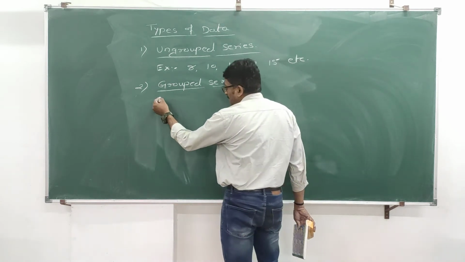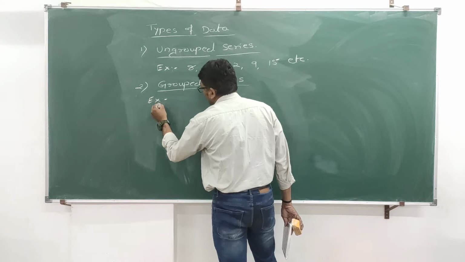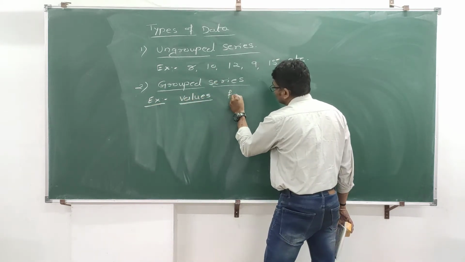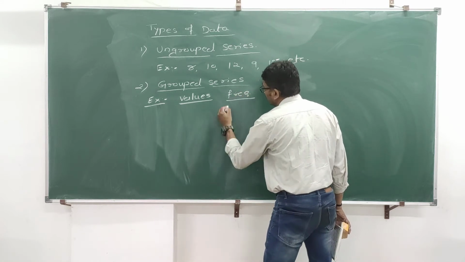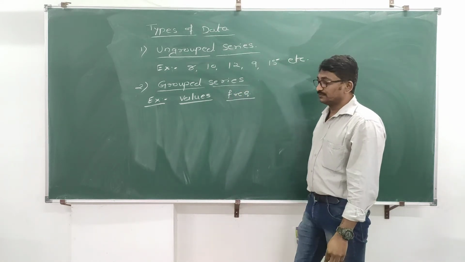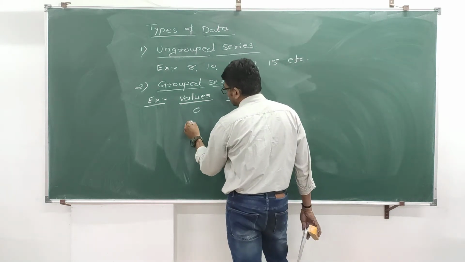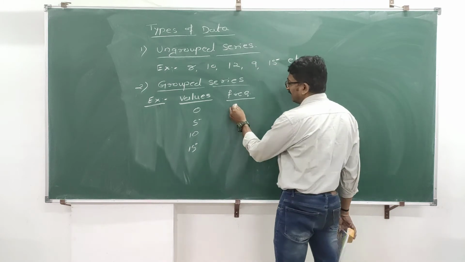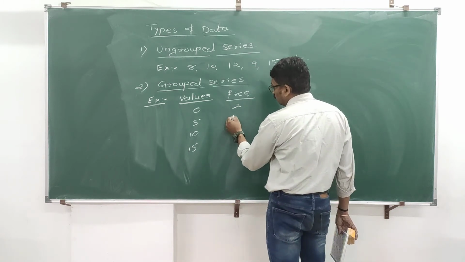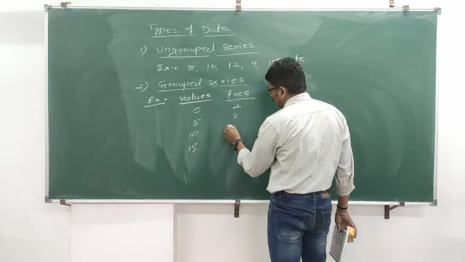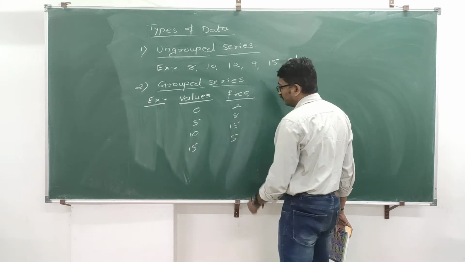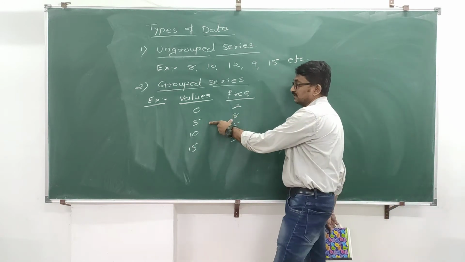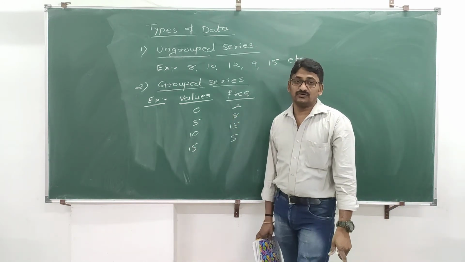For example, I will write like this. Here I will take values and frequencies. Now there are 2 columns. Values you can take like 5, 0, 5, 10, 15, etc. You can write any frequencies, 2, 8, 15, 5, etc. Now see in this example there are 2 columns but without class intervals.